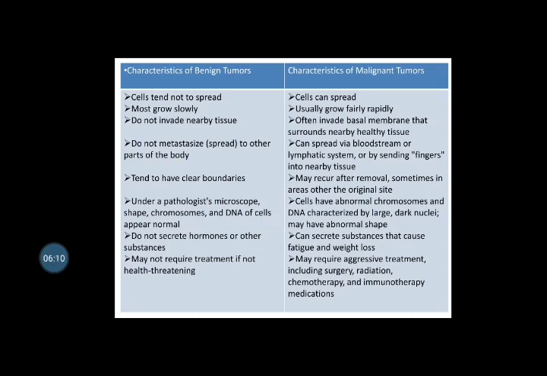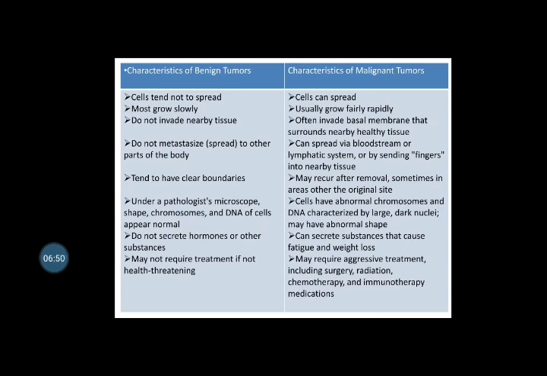So when we require treatment is in case of shrinkage of nearby tissues, then we need treatment. Like in the case of pancreatic tumors, or in case of a pituitary tumor, the best example. If we have a pituitary tumor, obviously that is going to shrink the optic nerve. When that is done, obviously we have damage to our vision. In such cases, we have to remove the tumor. So in such cases, the benign tumor needs treatment.